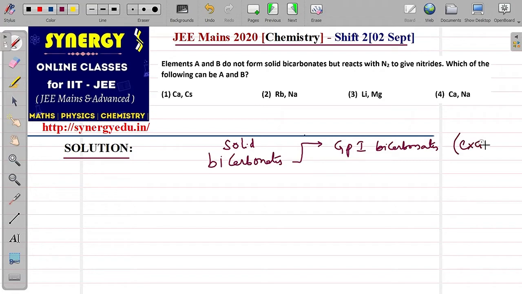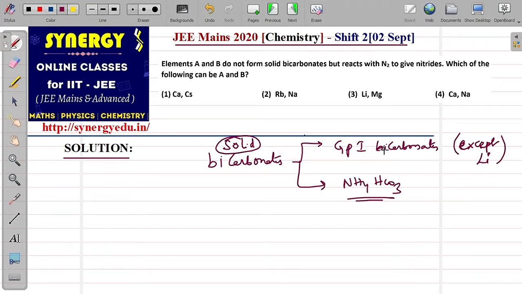except lithium. If you take lithium bicarbonate, it exists only in the solution state. Except lithium, all group 1 bicarbonates can exist in the solid state. And apart from that, remember one more bicarbonate which can exist in the solid state, ammonium bicarbonate. So apart from these two cases, whatever bicarbonate is given, whether it is silver bicarbonate, magnesium bicarbonate, whatever bicarbonate, that exists only in the solution state, not in the solid state.